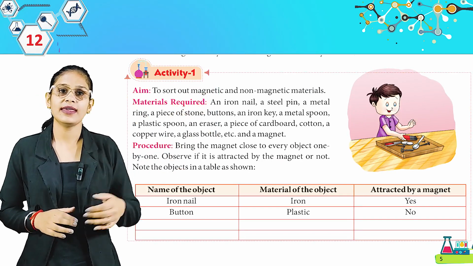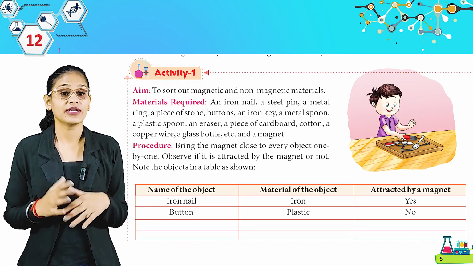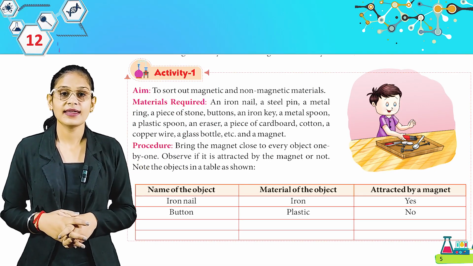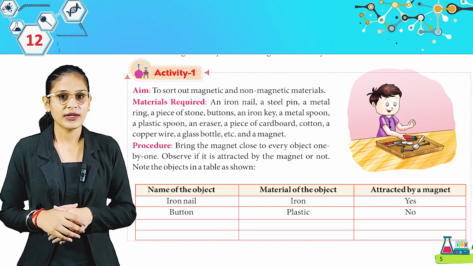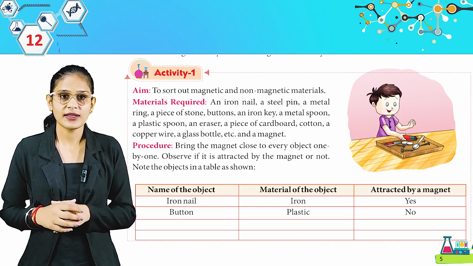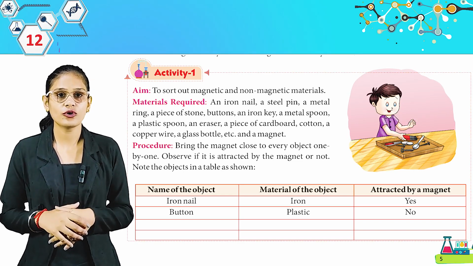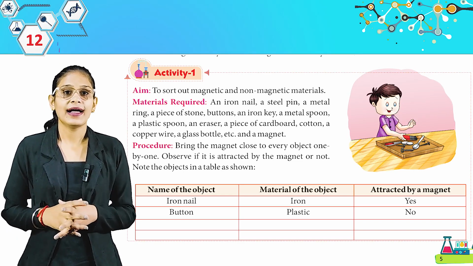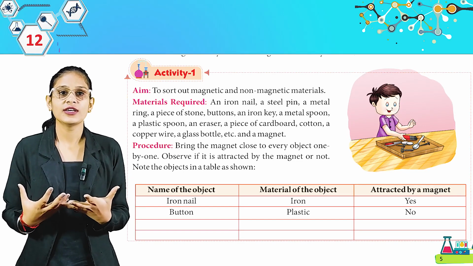Activity 1. Aim: to sort out magnetic and non-magnetic materials. Materials required: an iron nail, a steel pin, a metal ring, a piece of stone, buttons, an iron key, a metal spoon, a plastic spoon, an eraser, a piece of cardboard, cotton, a copper wire, a glass bottle, etc. and a magnet. So these are the things you need to perform this activity.